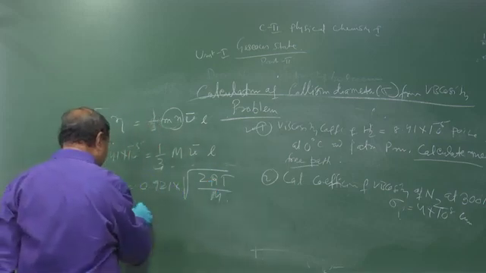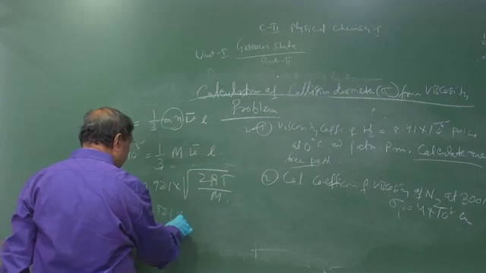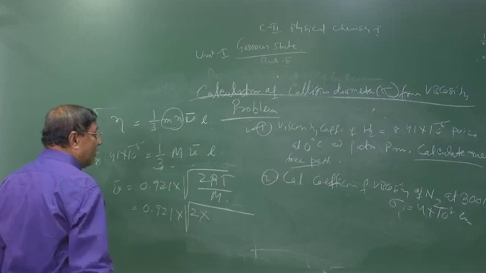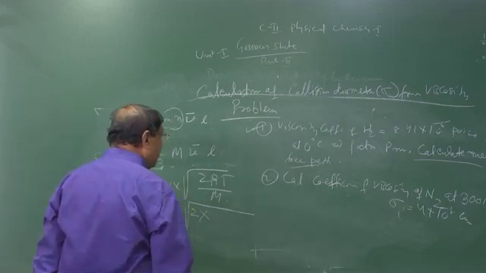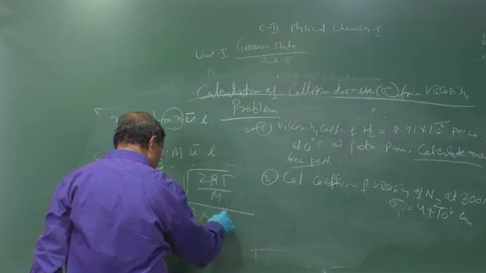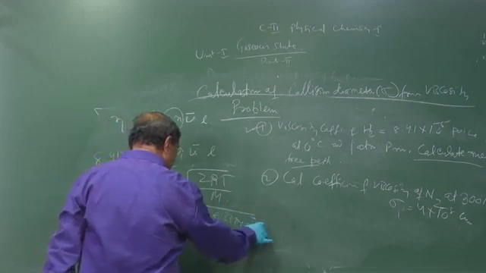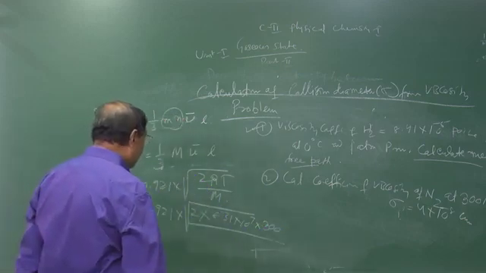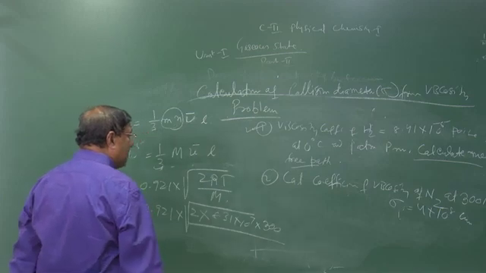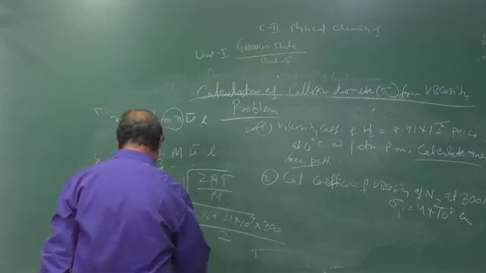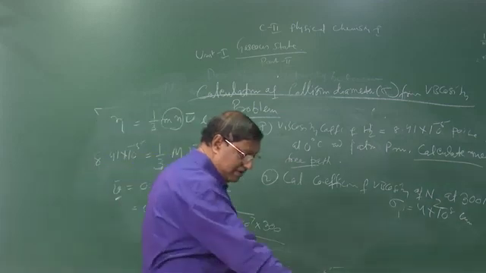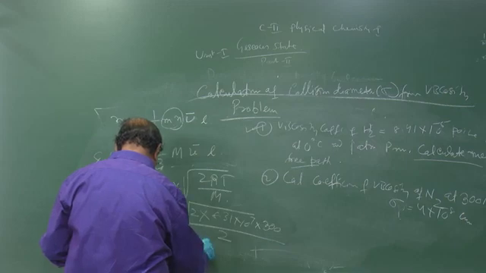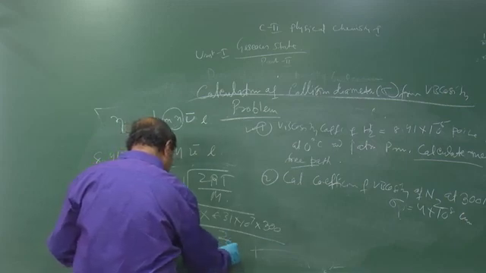For the hydrogen molecule, what is this? 0.921 into 2 into R. If you calculate the viscosity in poise and lengths in centimeter, we have to use R as 8.31 into 10 to the power 7. Temperature is equal to 300. Mass is to be expressed in grams, and for hydrogen it is equal to 2. So, you can calculate this velocity. This velocity will be equal to 1.70 into 10 to the power 5 centimeter per second.